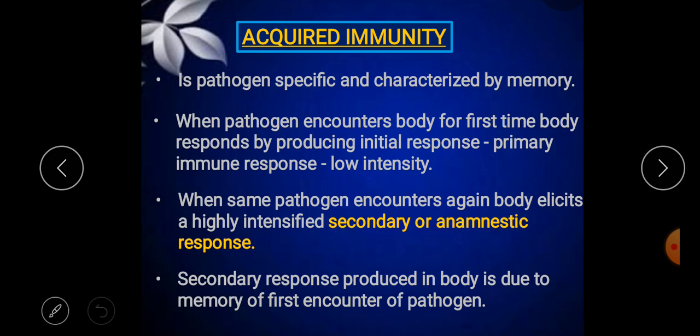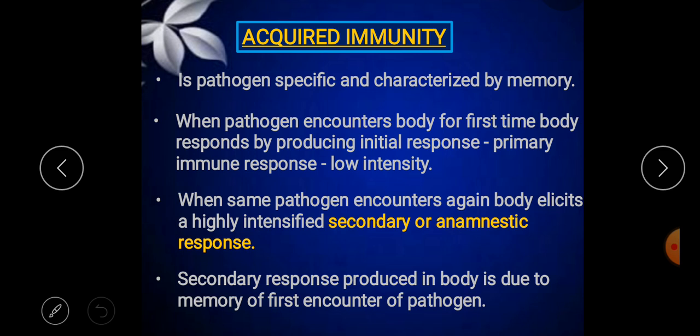When a pathogen encounters the body for the first time, the body responds by producing an initial response, the primary immune response, which has very low intensity.